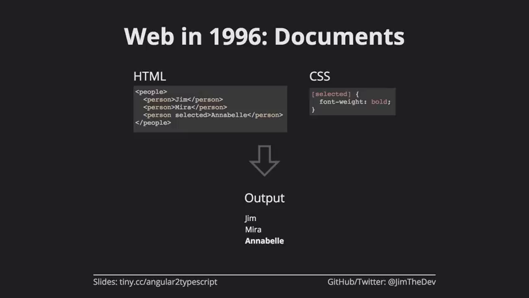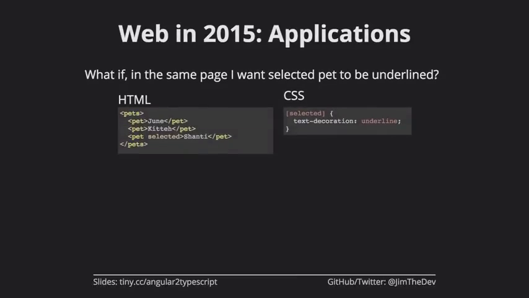So we have Jim and Mira, that's me and my wife, who are not bolded, and then my daughter, because she is selected, has bold. So this is pretty straightforward HTML CSS. Let's fast forward a little bit.